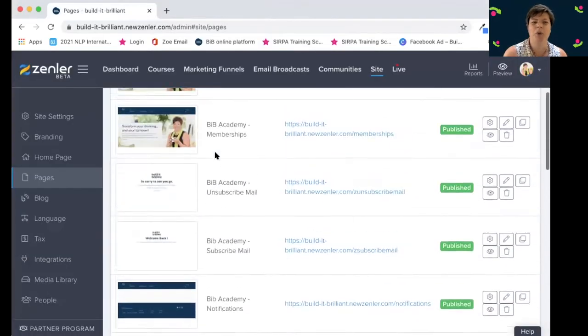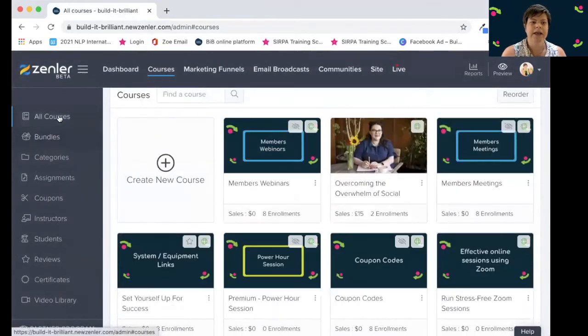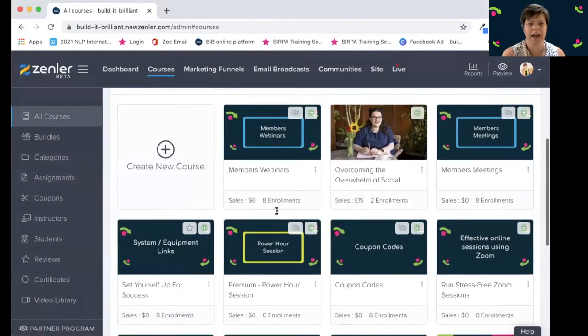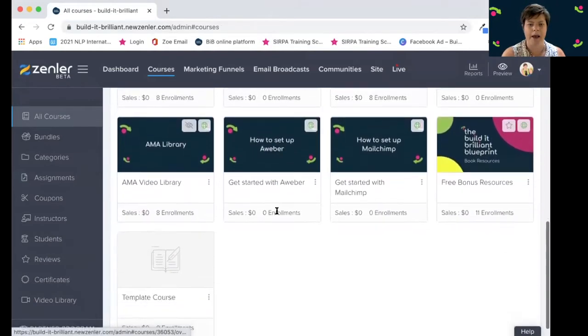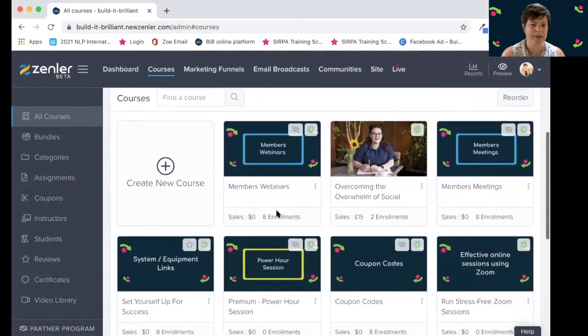So once you've set up all your pages and it starts looking like the pages that you want it to do, you then want to start adding your courses, which is under courses. And here you have all courses. So these are all the courses that I have for my academy and also for my members.